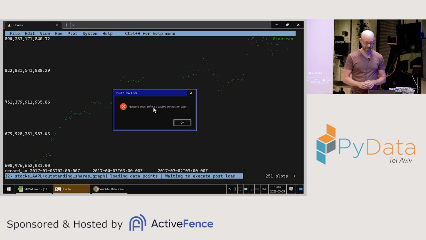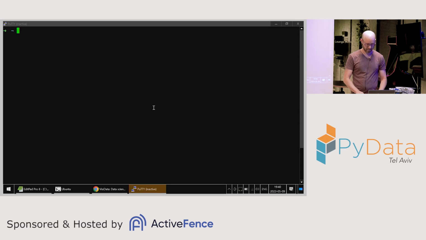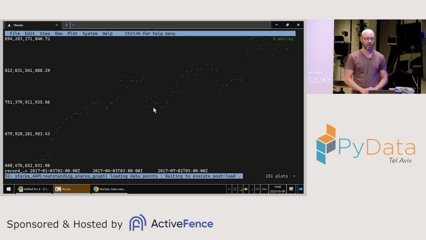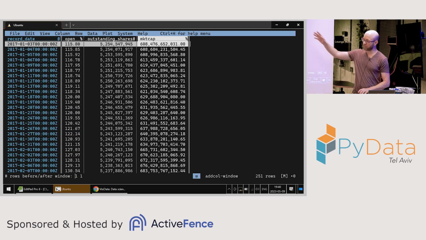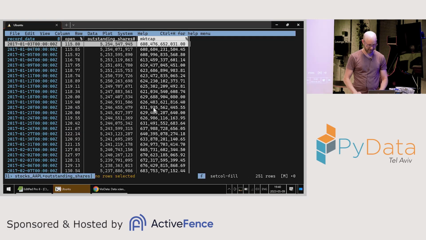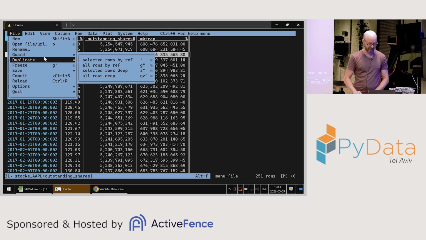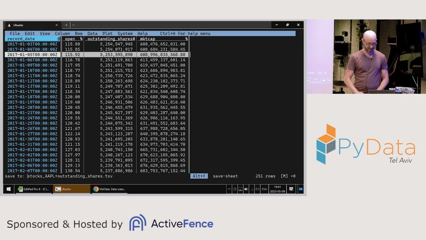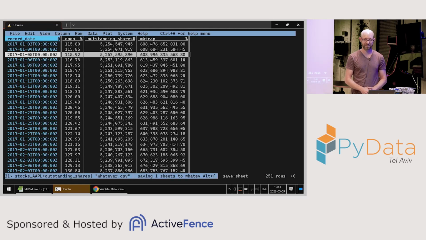So you can save the new table you just created. Sorry? You can save the market cap table. Yes, oh yeah, you can definitely always save a table. Like right now, I was on a table, and there's a file save, and I can save it as a CSV, and it just saves it. Yeah, definitely.